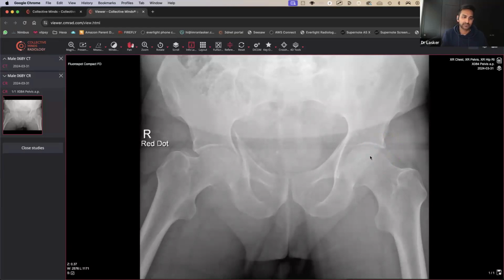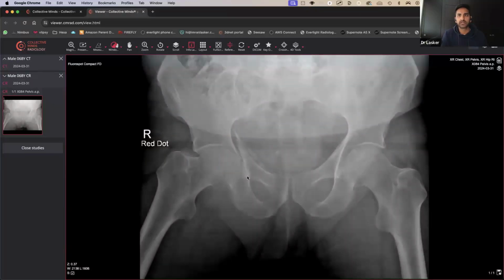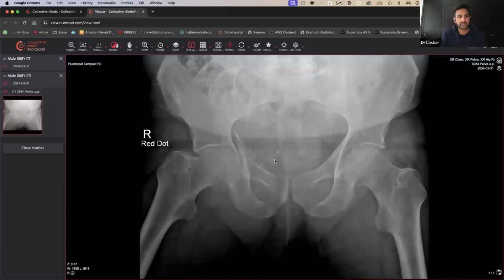So please decrease factors. Well, do you mean the windowing? Maybe that's what you mean. Is that what you mean? Okay, so I'll window it down a bit just so that it helps. But you can say, yeah, okay, there's a bit of a cam deformity. I can't see any evidence of any degenerative changes anywhere at all on this.